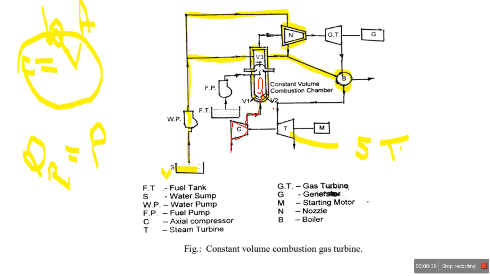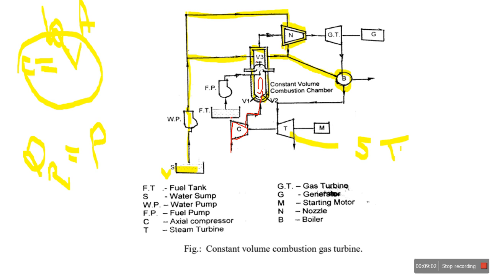Okay, and this starts to fill the chamber. Valve 1 and valve 2 allow the air to fill the combustion chamber. Once this combustion chamber is filled, because of the increasing pressure, these valves are going to close. Now valve 1 and valve 2 are closed, and valve V3 is already closed.